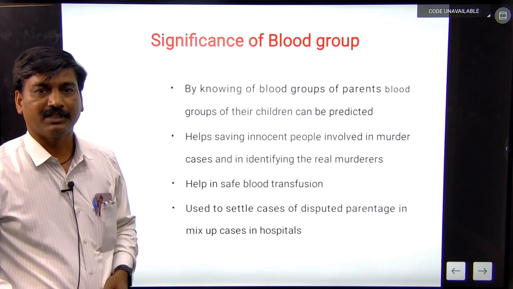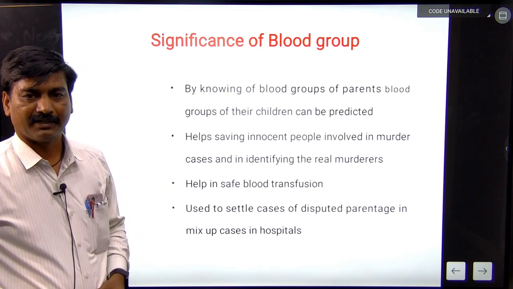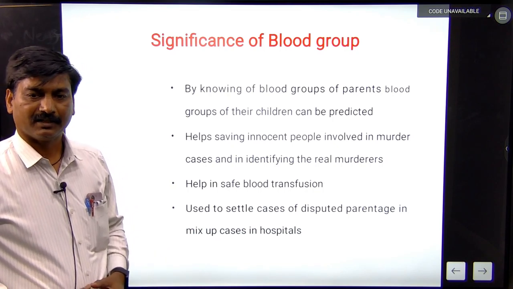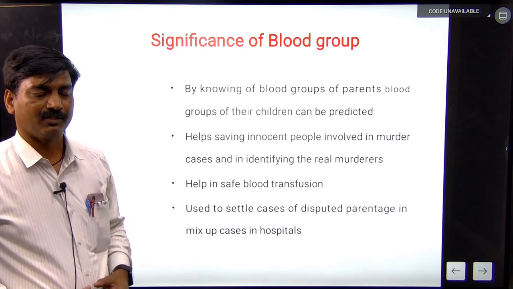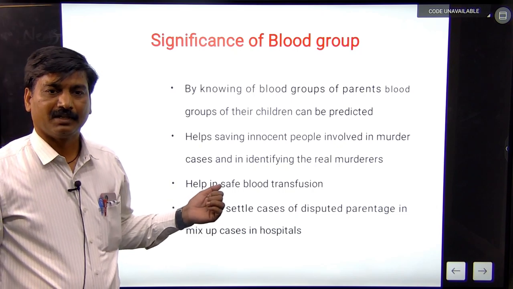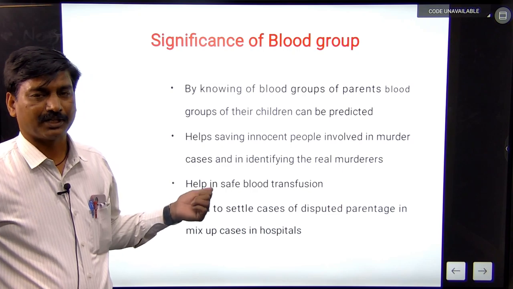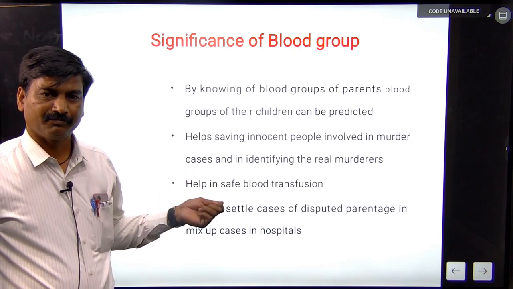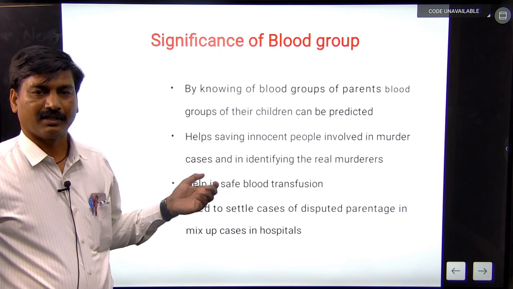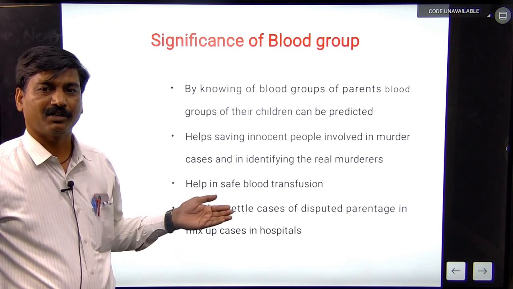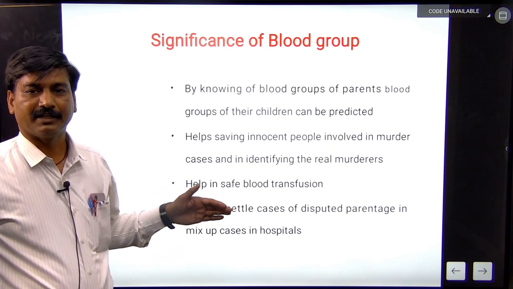These are identified with the blood group. It helps in safe blood transfusion and is used to settle cases of disputed parentage in mix-up cases in the hospital. This is important in accident cases, where the patient suffers loss of blood, and it is an important part of life-saving support for the patient with the blood group.